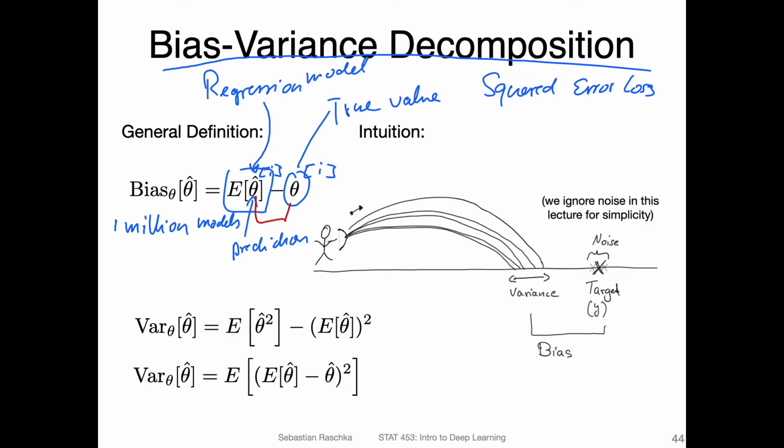In contrast, the variance, here are just two different ways of writing the variance. You've probably seen that in other statistics courses. But the main point is the variance is defined a little bit differently. It's how spread out these predictions are. If you have a prediction by a particular model, and then you take the average prediction, how far apart are they? Squared, so there's no positive or negative value. And then taking the expectation. So how far or how scattered are our predictions on average, basically.